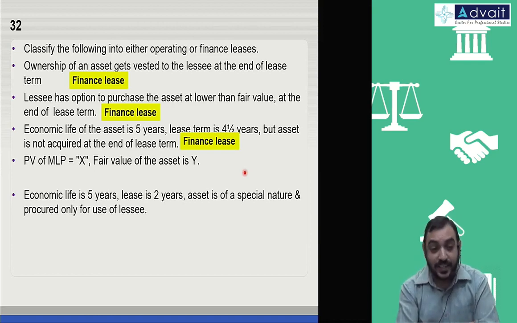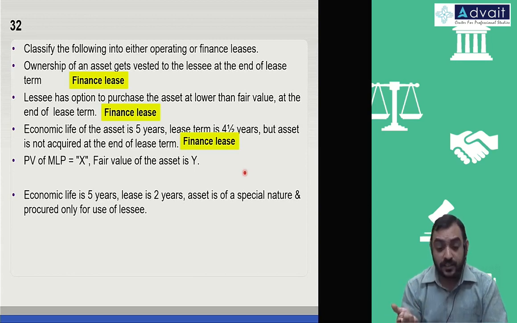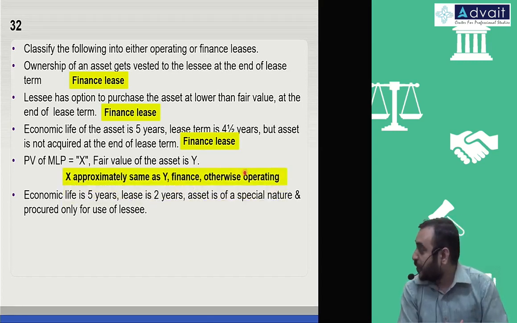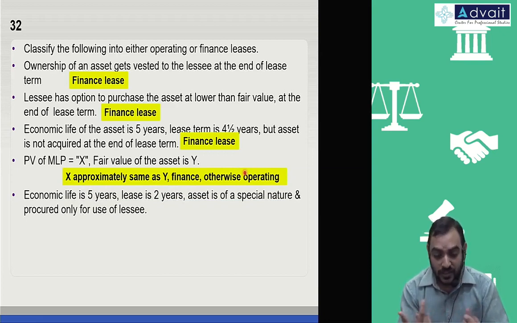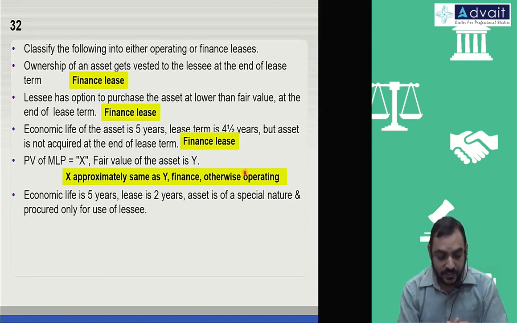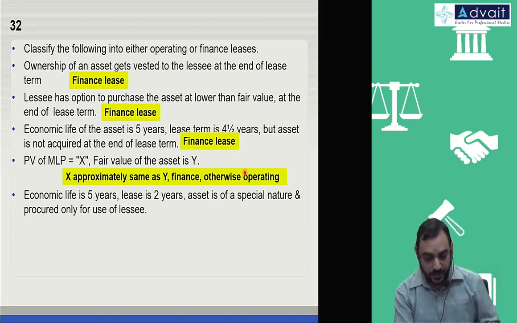Just because the letters X and Y come one after another does not mean the values are close. There is a lot of gap between X and Y, and for some people X would have changed somebody's life. So when the values of X and Y are given, you can't comment whether they are equal or not. So you have to give a conditional answer. If X is approximately the same as Y, financing lease, otherwise operating lease. They are variables, so a conditional answer is there. You can't answer it as a multiple choice question. If X is approximately the same as Y, then present value and fair value are almost equal, you say finance, otherwise operating.